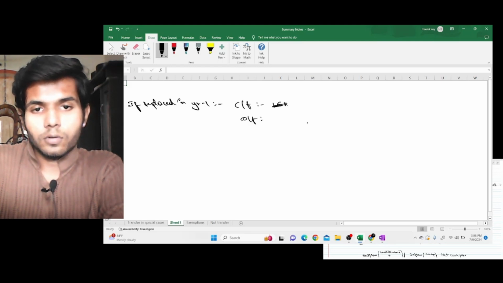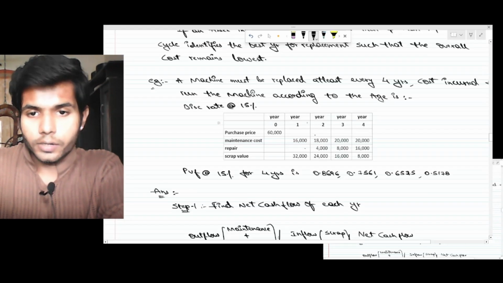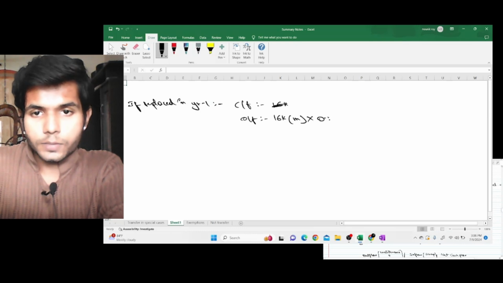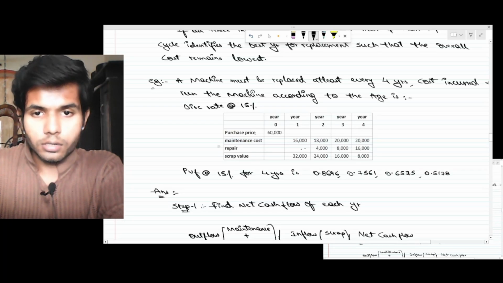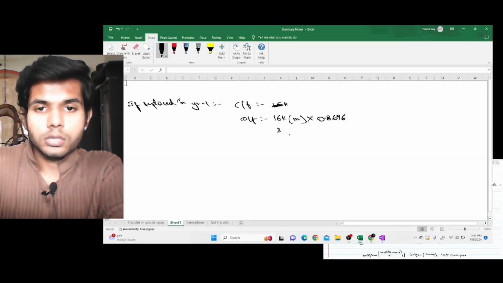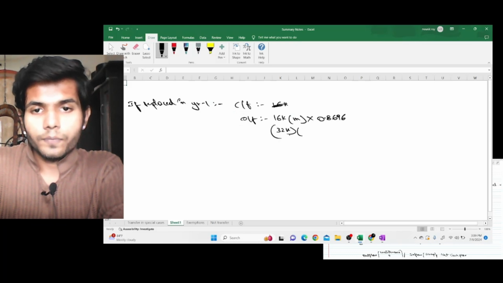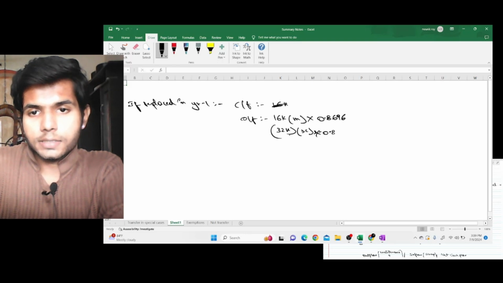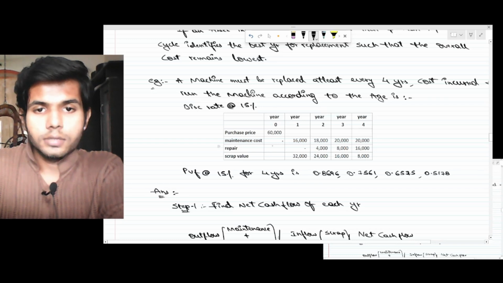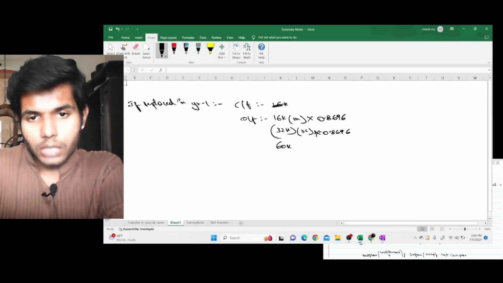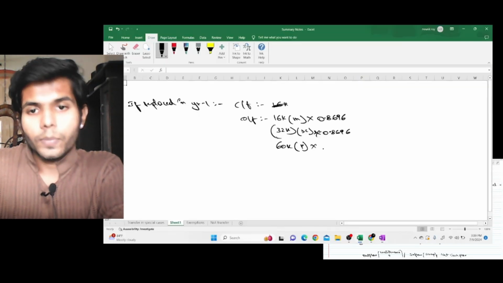Outflow: 16,000 maintenance into the discount factor for 1 year, which is 0.8696, and then there is no outflow again. There is a 32,000 inflow. This is scrap, into 0.8696. And then there is a purchase cost of 60,000 that I must incur in the 0th year itself.